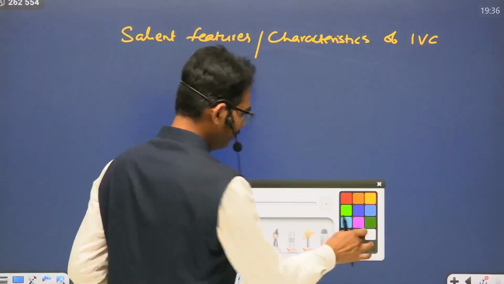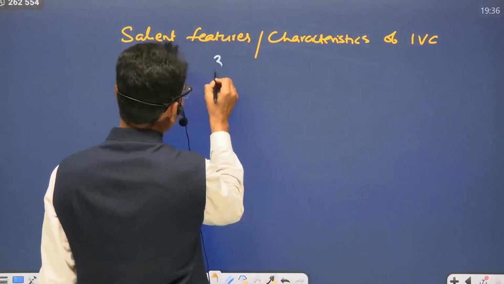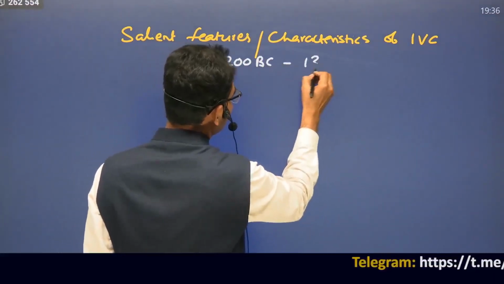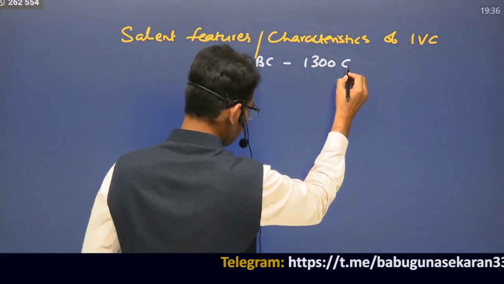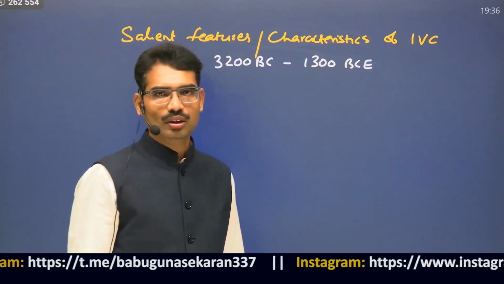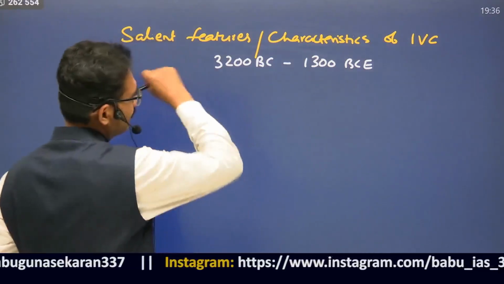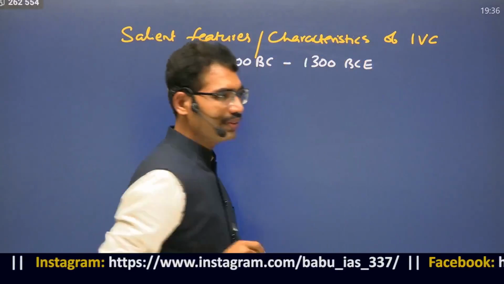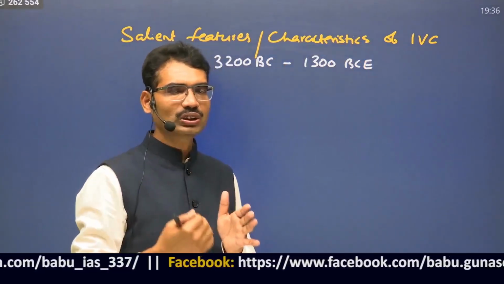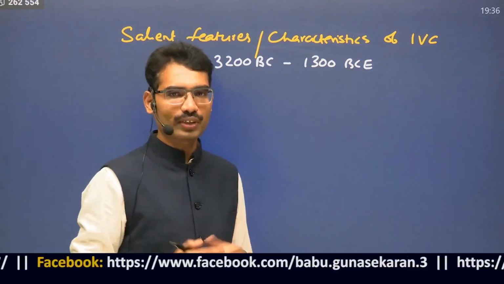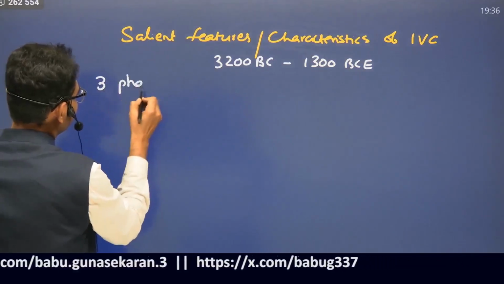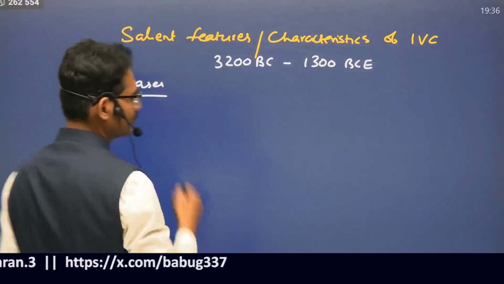The time period is 3200 BC to 1300 BC, before Common Era. Here, characteristics and salient features of IVC means generally it is expected to write the qualities during the mature phase. There are 3 phases in the evolution.